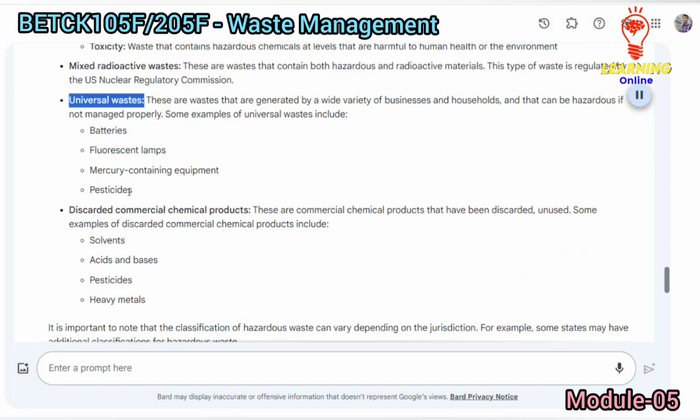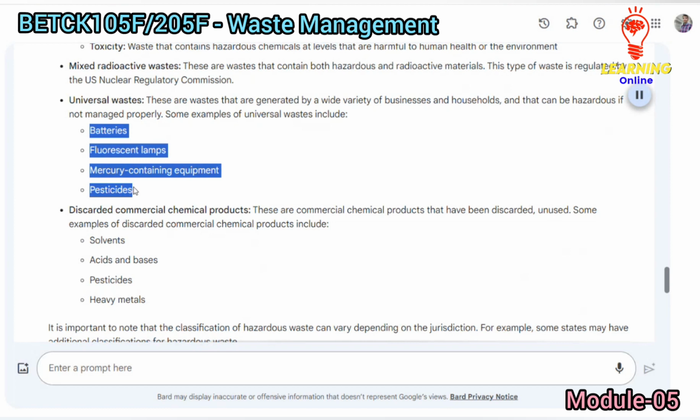Universal wastes. These are wastes that are generated by a wide variety of businesses and households, and that can be hazardous if not managed properly. Some examples of universal wastes include batteries, fluorescent lamps, mercury-containing equipment, pesticide.